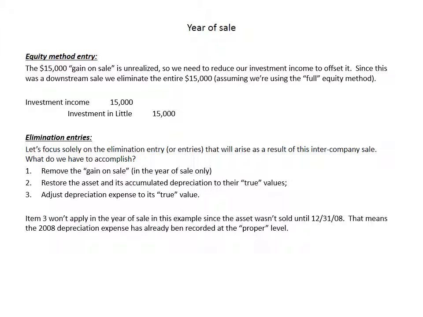Now, item 3, the adjustment of depreciation expense, isn't going to apply in the year of sale in this example, since the asset wasn't sold until December 31st, 2008. That means that the 2008 depreciation expense was already recorded at the proper level. If the asset had been sold on January 1st, 2008, then we would have to adjust 2008's depreciation expense. Again, it's dependent upon when in the year the asset was sold.